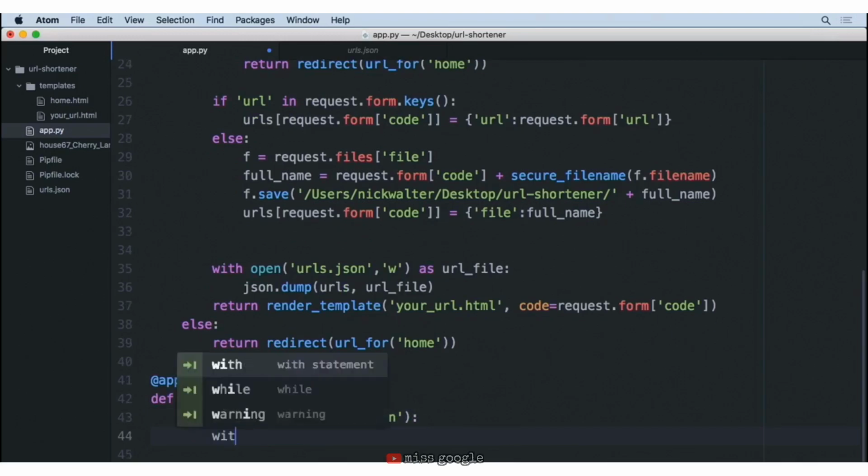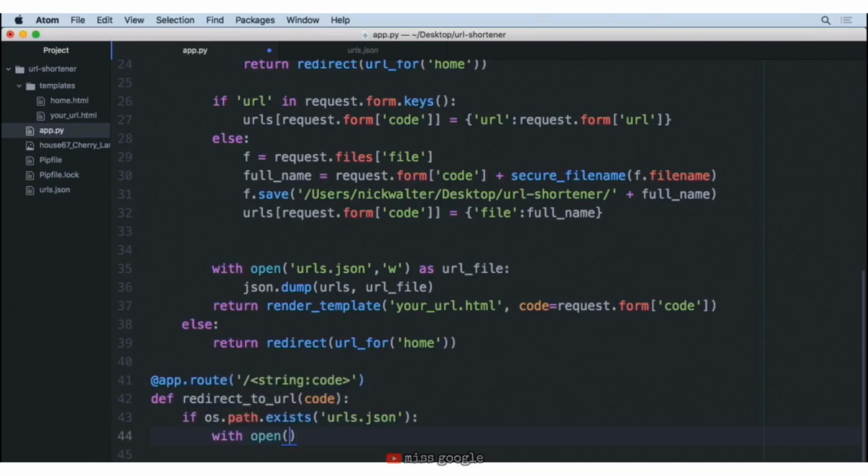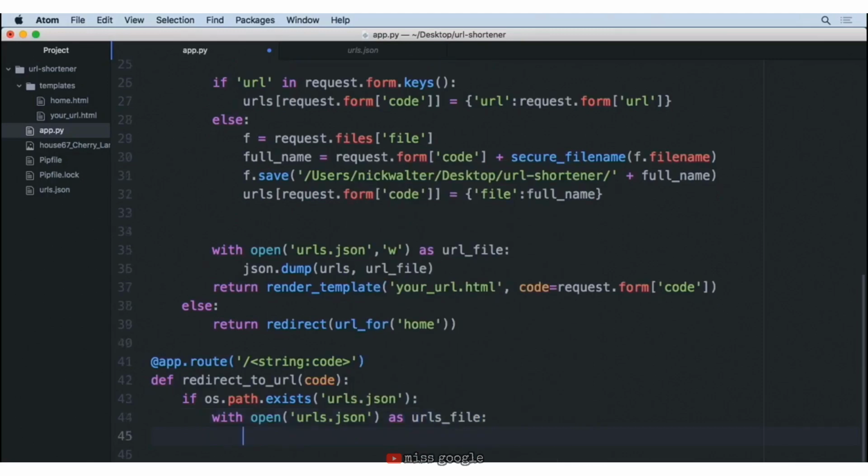So we're going to say with open, and we're looking to open up again that urls.json as urls_file. So then if we're able to open up this file, we then want to bring back our urls variable here and set it equal to whatever is inside of that file. So we're going to do a json.load, and we'll load whatever is inside of our urls_file.